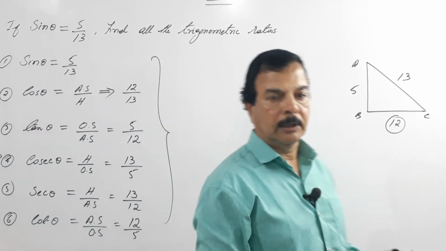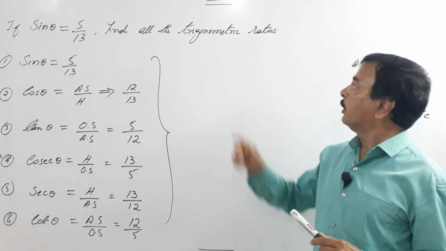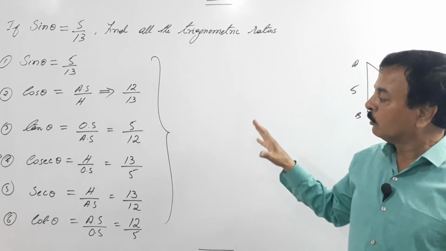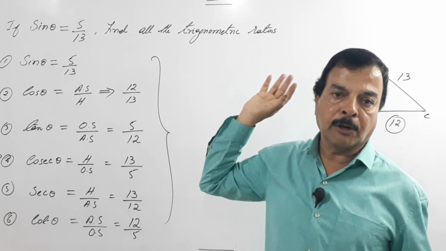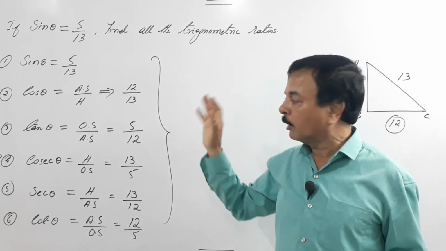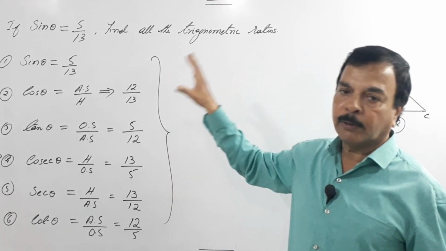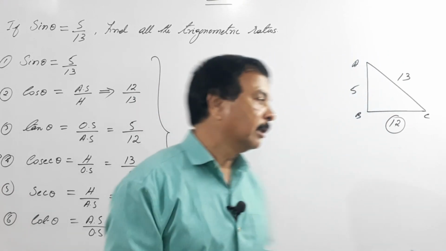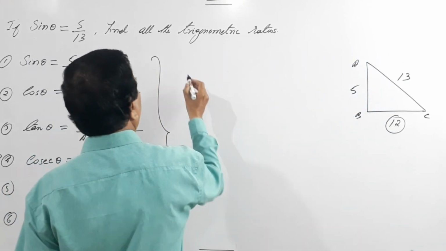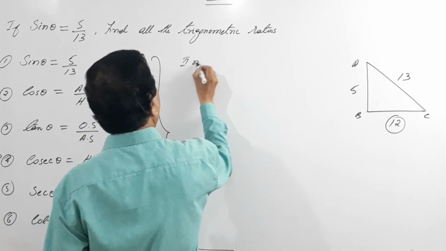These are the other trigonometric ratios which we should know how to calculate. First, find the Pythagoras triplets, and afterwards apply the formula to find them. So we have different methods here. For tan theta, there is a second method.